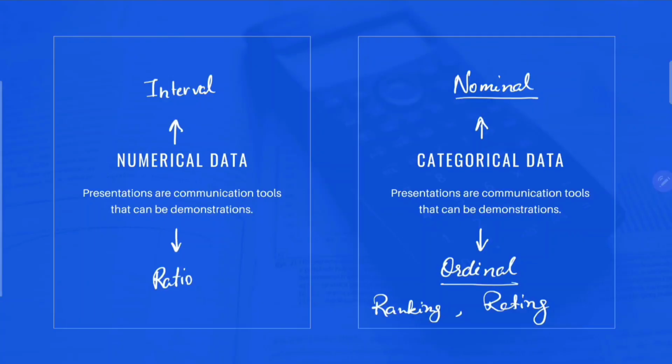Then let's come to numerical data. In interval, there is no absolute zero. Basically, difference exists, like the interval of 20 degrees Celsius to 30 degrees Celsius. So this is an interval and there is no absolute zero in this, right? And then let's come to the last one, ratio. Here absolute zero exists and ratio is also possible for the data, and this can be, for example, age or height, right? So those are the four different types that we have classified them into.